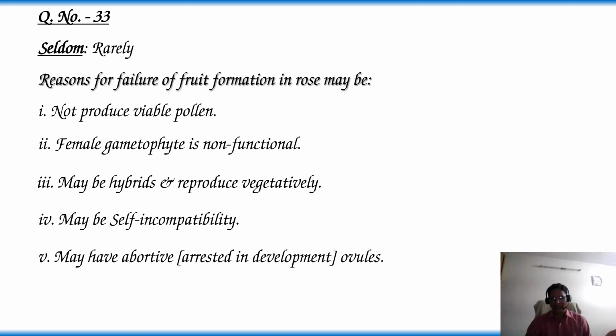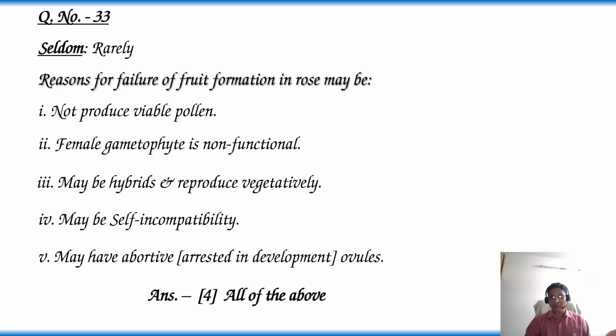Abortive means arrested in development, undeveloped ovules. These three are given in the options. That's why the answer is option 4. All the above three reasons are correct.